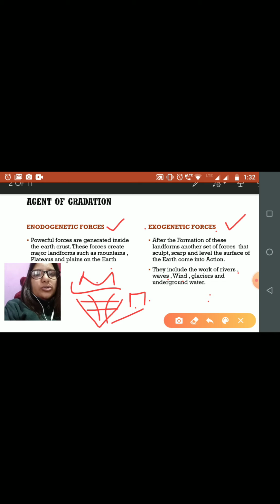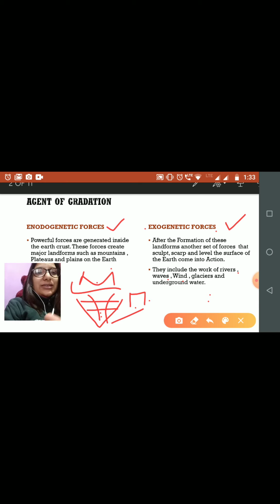So, understood? Endogenetic means the forces generated inside the earth's crust, which result in the formation of mountains, plateaus and plains on earth. And exogenetic forces mean the work of rivers, waves, wind and glaciers, which sculpt, scarp and level the surface of the earth.